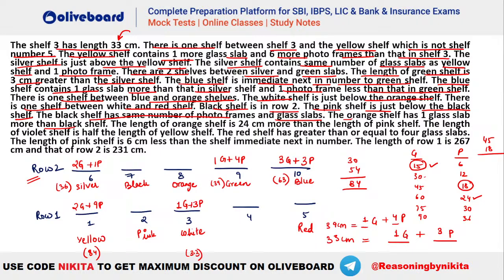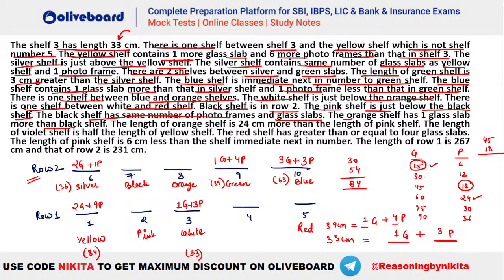Now what is given? The black shelf has the same number of photo frames and glass slabs. Where is black? This one, the 7th one. We do not know how much it is, so we will place that later. Orange shelf has one glass slab more than in black shelf. The length of orange shelf is 24 centimeter more than that of pink shelf. The length of violet shelf is half of yellow shelf.